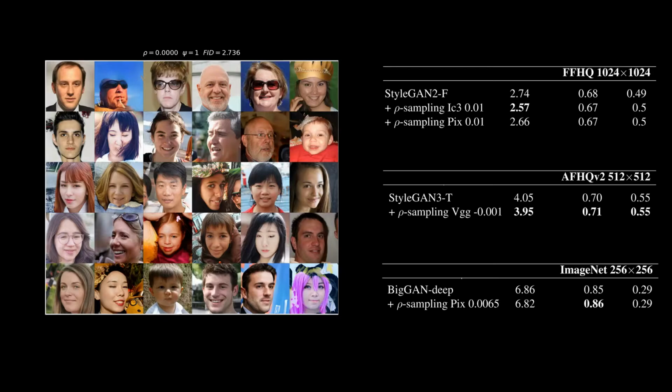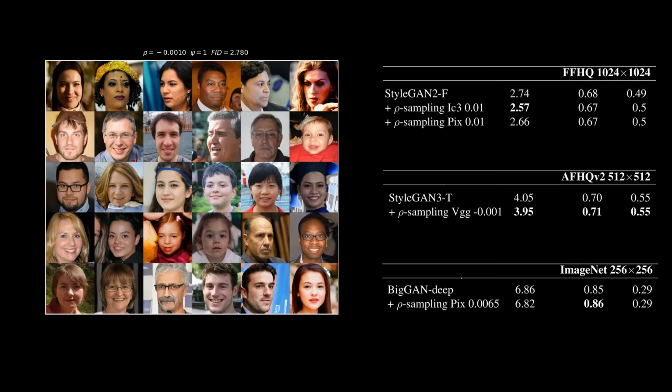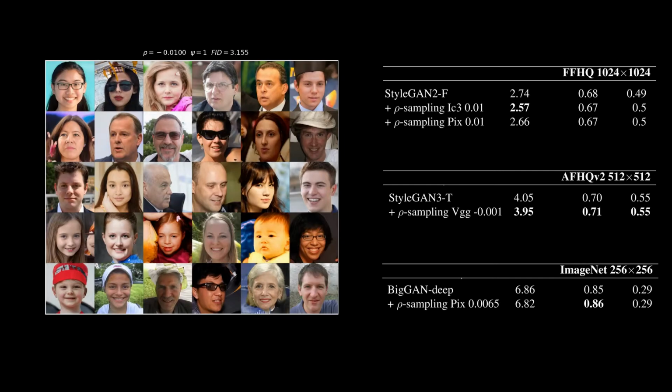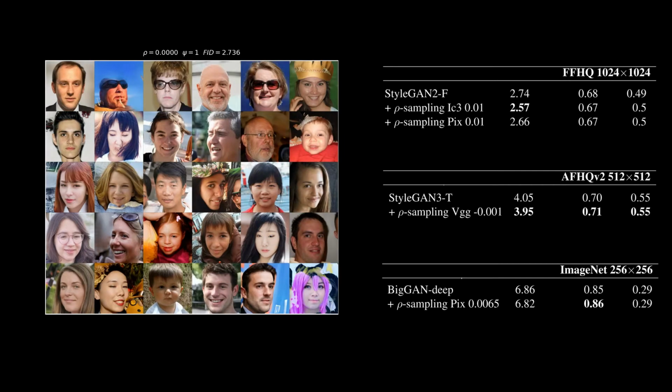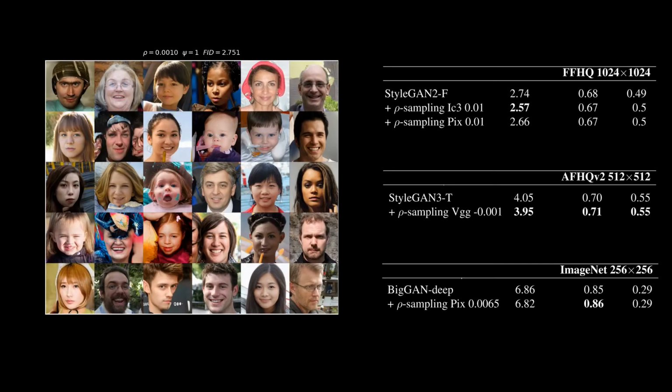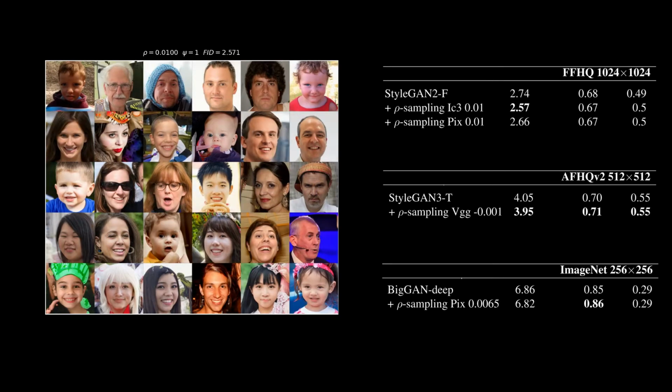As a byproduct of the controllability achieved via Polarity, we can obtain better FID scores for pre-trained SOTA DGNs. For example, for StyleGAN2 trained on FFHQ, we can tune the polarity parameter to improve FID. By tuning the quality or diversity of state-of-the-art deep generative networks like StyleGAN2, StyleGAN3, and BigGAN, we are able to improve the FID of these models without any retraining. Since Polarity is a plug-and-play method, it can be used with any deep generative model, even diffusion models, to control the generation and even improve the FID.